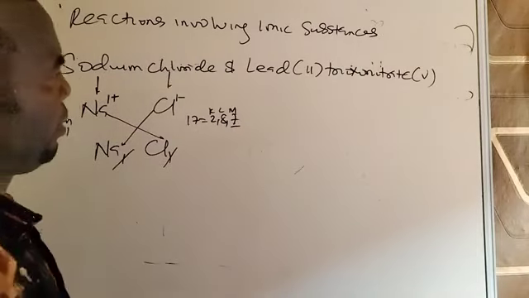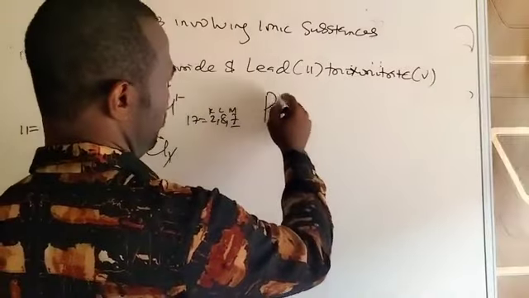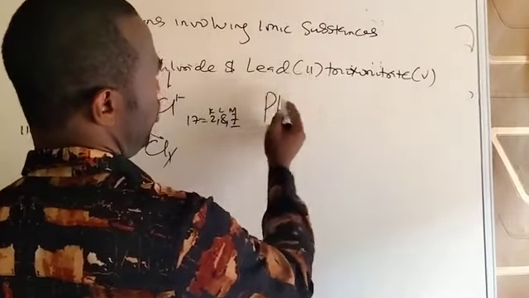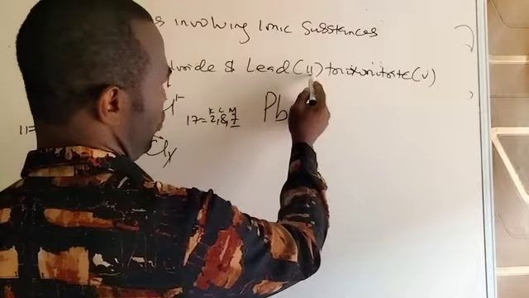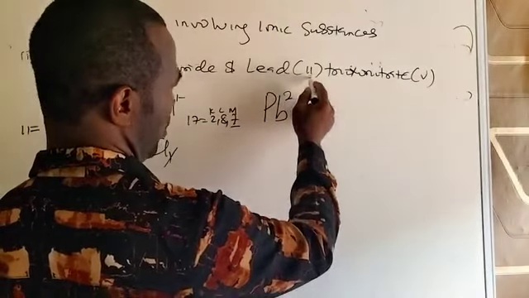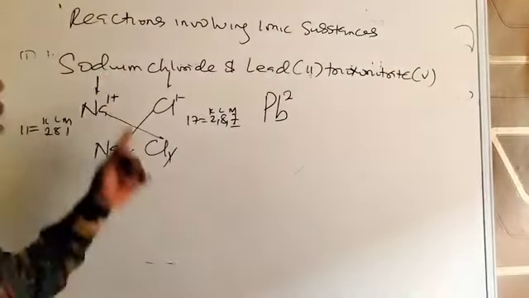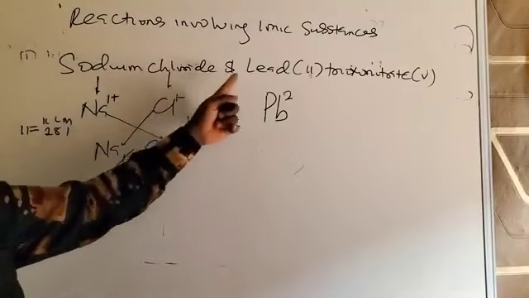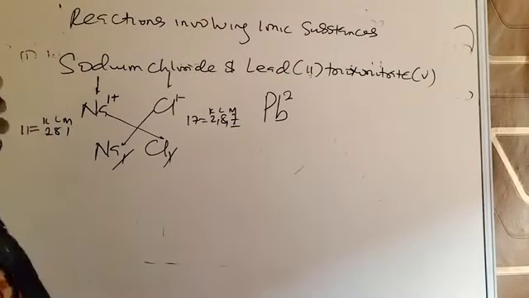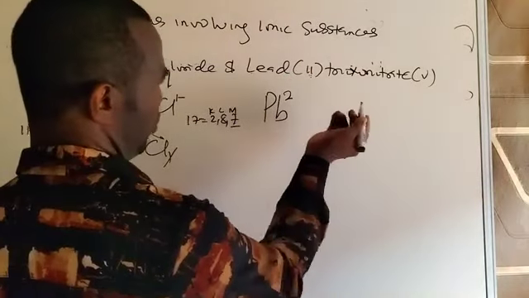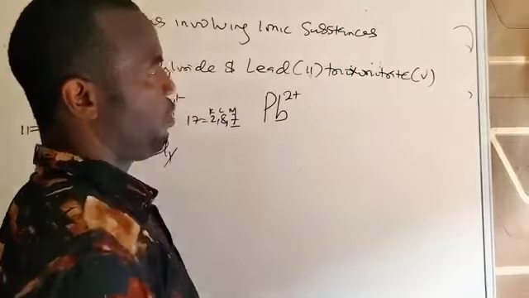Then you go to this one, lead. The symbol of lead is Pb, but they say lead 2. What I mean is the valency of lead here is 2. So now put 2. It's very easy to get this one. But for this one, the valency of oxygen is not given to you. You get it from the atomic number. But this one is given to you directly. Lead 2. So being a metal, I can just write 2 or say positive.